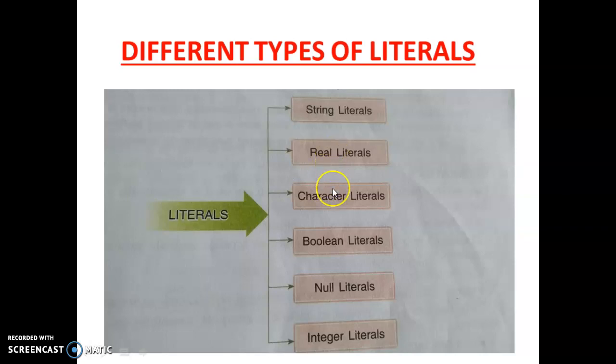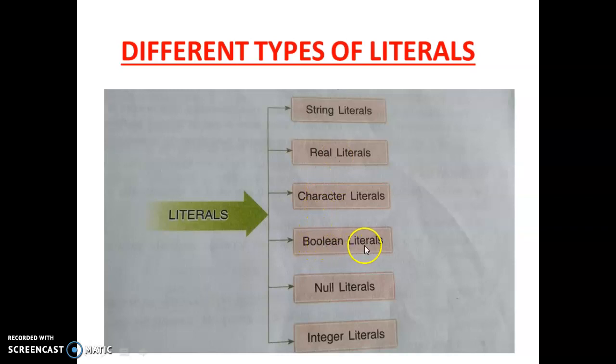But if I write down "am", then it is a string literal. Character literals are only a single character. This character may be an alphabet, a digit from 0 to 9, or any special character, suppose a question mark or exclamatory sign. So any special character or space are character literals. More than one character, go for string literals.